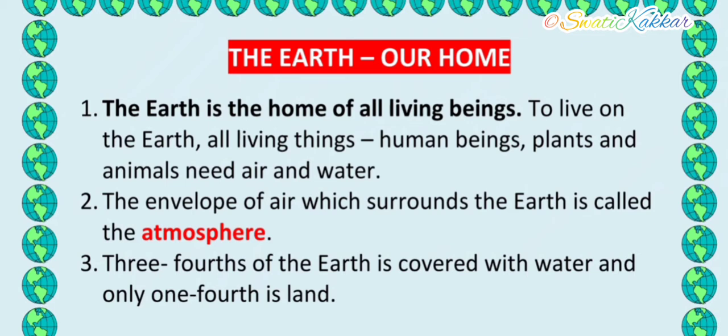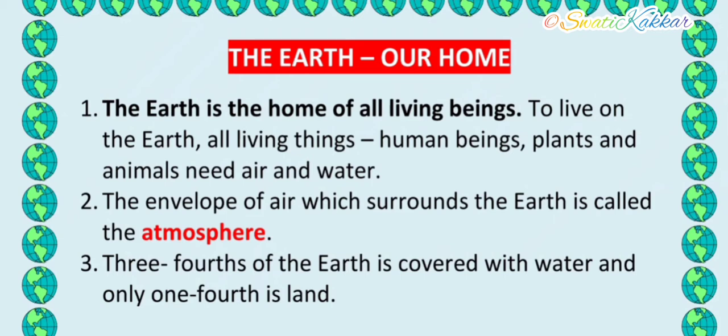The envelope of air which surrounds the Earth is called the atmosphere. Now what is this atmosphere? Students, there is a blanket of air which surrounds the Earth. So the Earth is surrounded with the atmosphere. There is a blanket of air that protects us from the harmful rays of the sun.